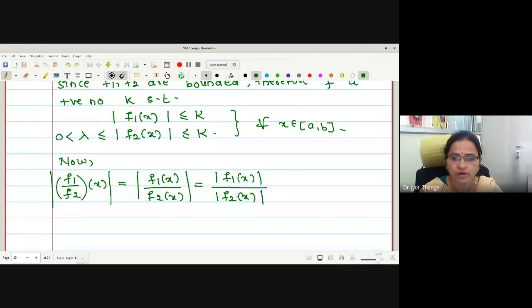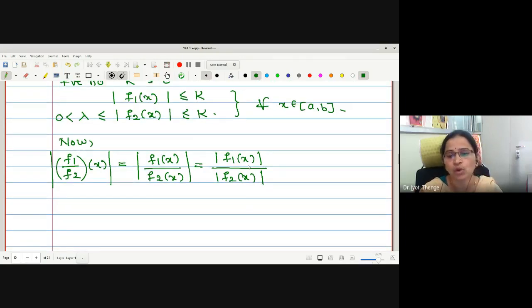Now, mod of f1 of x, this numerator, is less than or equal to k. What about the denominator, mod of f2 of x? This is less than or equal to k, but can I write it directly? I cannot write it directly that it is less than or equal to k. Why? Because whenever we are taking the reciprocal, we know that the inequality gets reversed. But here, as mod of f2 of x is greater than or equal to lambda, here I will write the reason: mod of f2 of x greater than or equal to lambda.